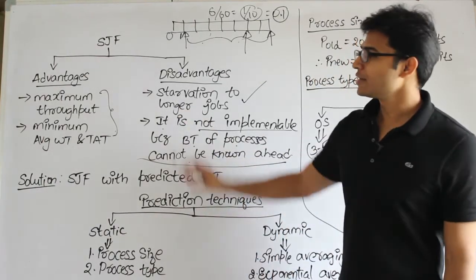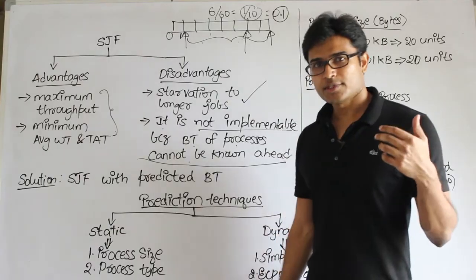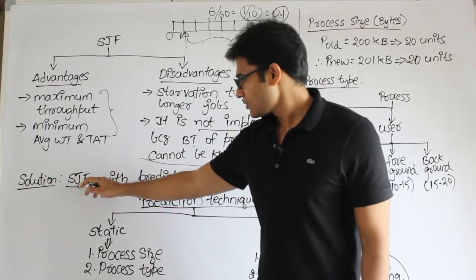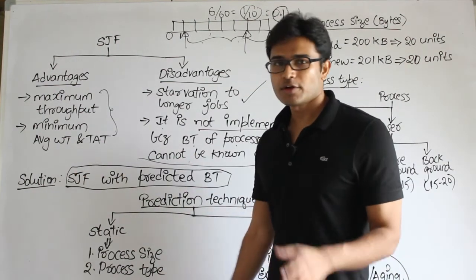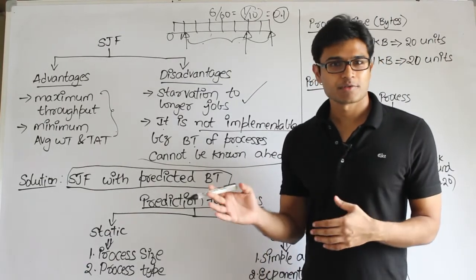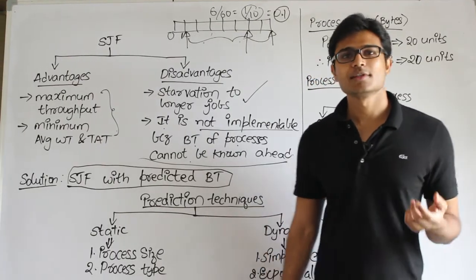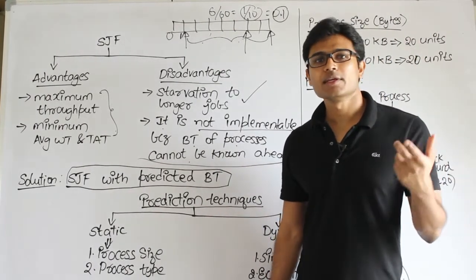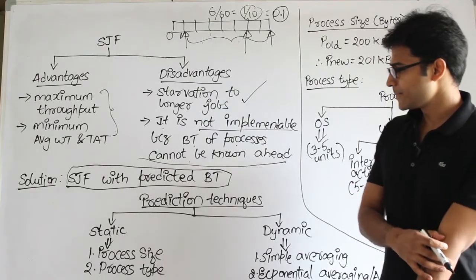So since we cannot implement SJF, we are not going to leave it completely. Since we are not able to know the burst times exactly, we will approximate it. So shortest job first with predicted burst times, which means we predict the burst times and we start off. We don't know for sure that we are right, but we can predict the burst times and start off. It is like an approximate algorithm, not the actual algorithm. Whenever it is not possible to implement an algorithm, what we do is the closest approximation. Then the solution will not be the optimal one, it will be the closest to the optimal one, right? So here we are trying to predict the burst times.